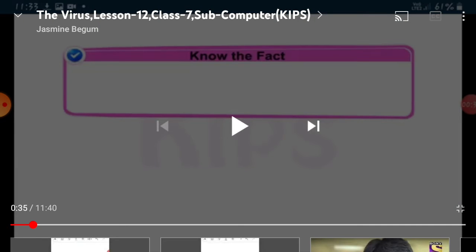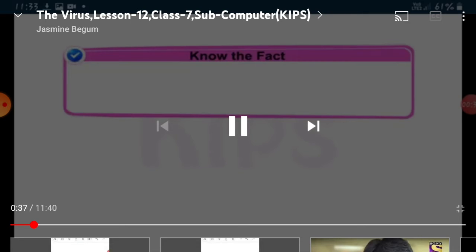So, what is a computer virus? It's a set of programs that disturbs or disrupts the normal operation of a computer. Virus will infect or destroy the data. What is data? It's the information we store in our computer. So, this computer virus enters into our system without our permission or knowledge.